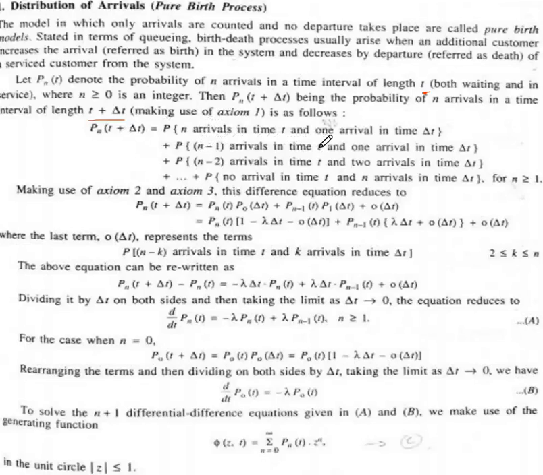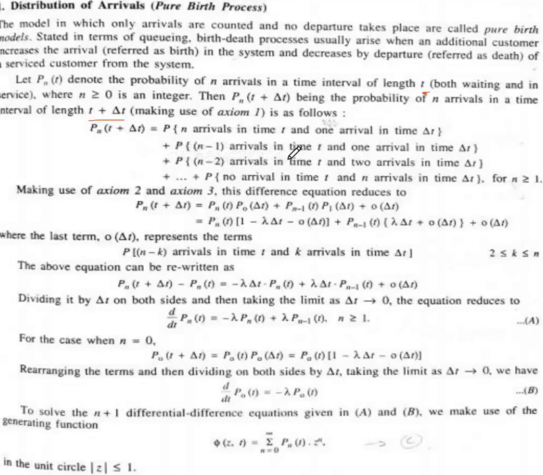So, making use of axiom number 1, now we will make the difference equation. By using axiom number 1, P_n(t + Δt) is the probability of the number of persons arriving as the time changes. So P_n(t + Δt) equals, the difference equation can be written as, the probability of